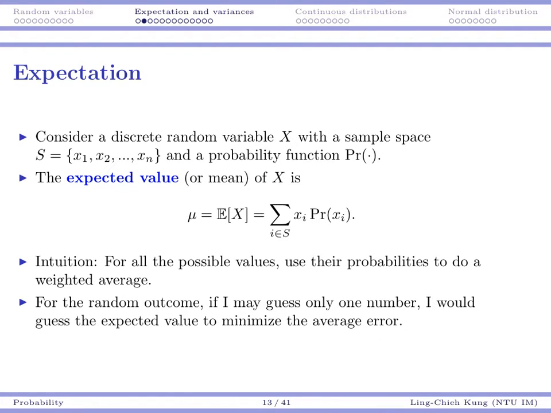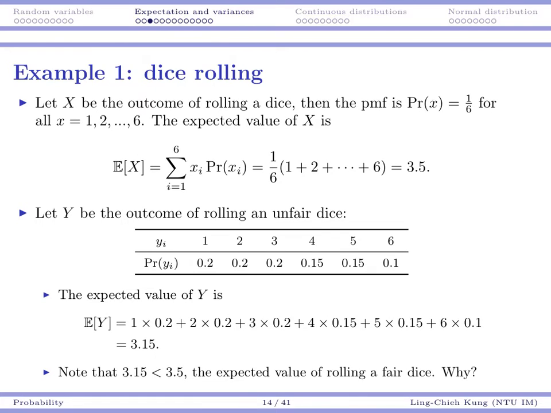Okay, so let's see some examples. Example 1: again, let's roll a dice. Suppose I have a dice where the probability function is 1 over 6 for all possible values. Then the expected value of x is that we take each value and multiply that value by its probability.